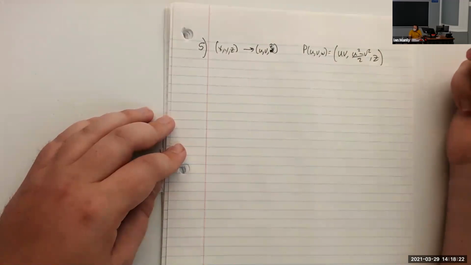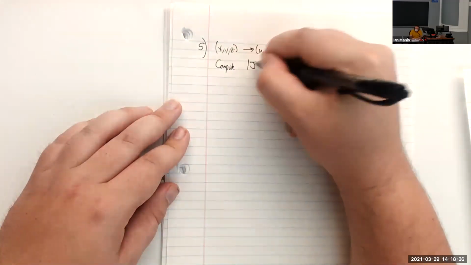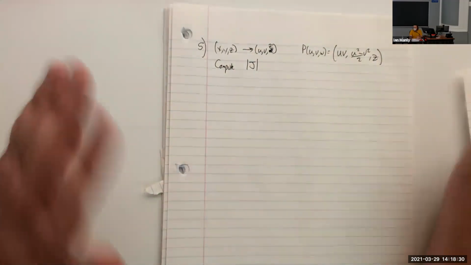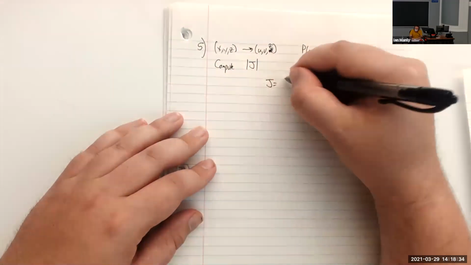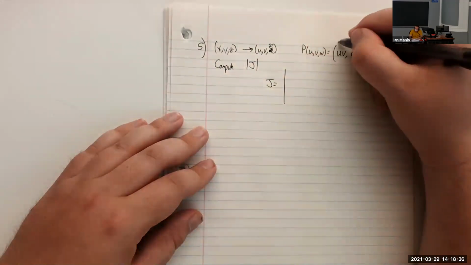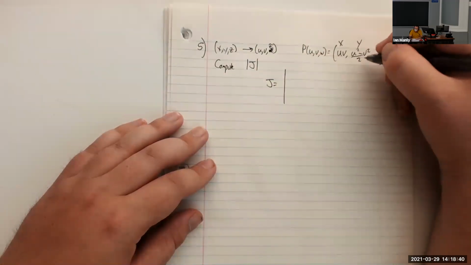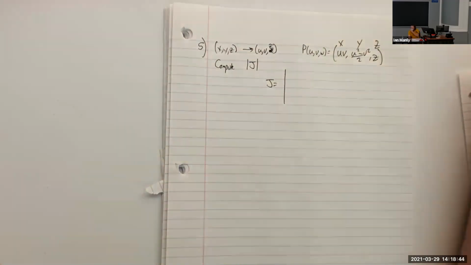Okay, now what are we supposed to do here? Compute the absolute value of the Jacobian. So we don't need to do an integral with this or anything. We just need to compute the absolute value of the Jacobian. All right, well, let's set up our Jacobian here. So we have x is uv, y is u squared minus v squared over 2, and z is z right here.